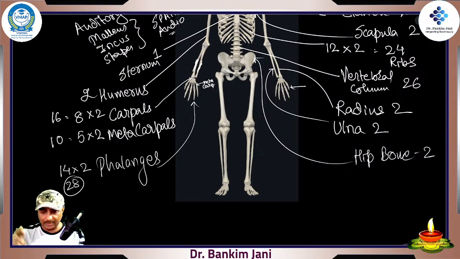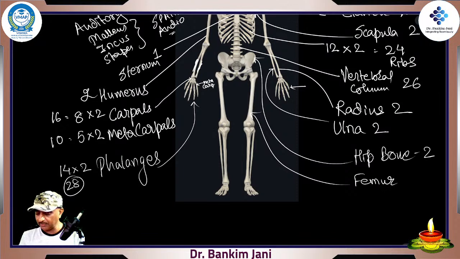Once again, as we come down to our lower limb, the strongest, most powerful bone is our femur. Very powerful bone. It is this femur which will be giving attachment to the most powerful muscles of the thigh, because that's the reason these lower limb bones are powerful: they are weight bearing.